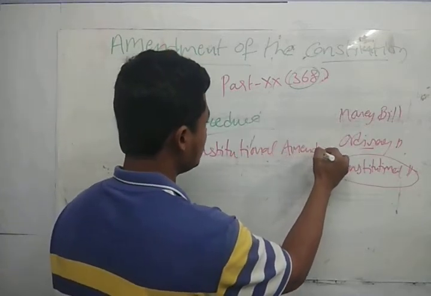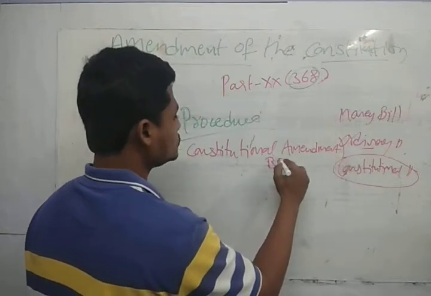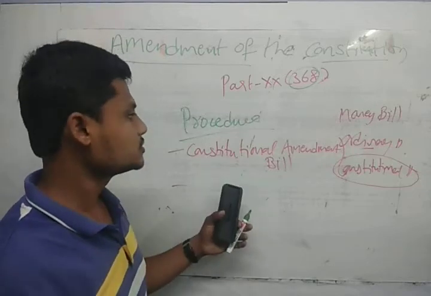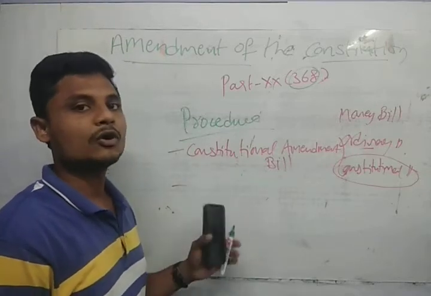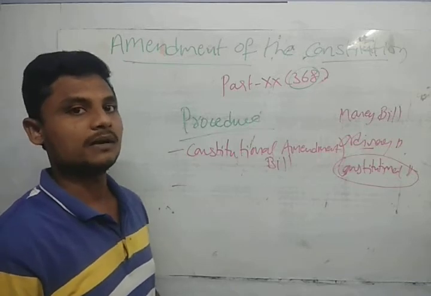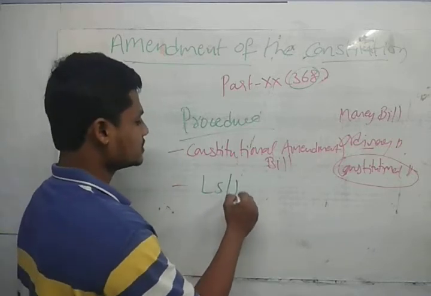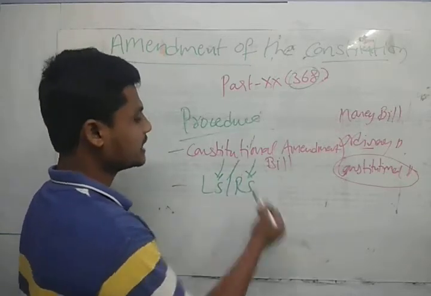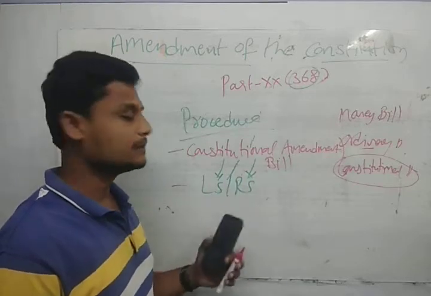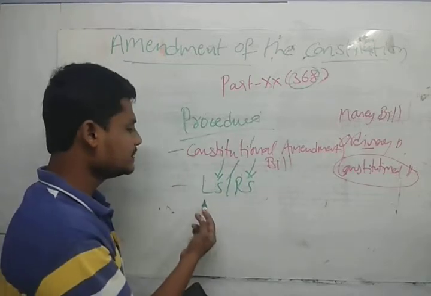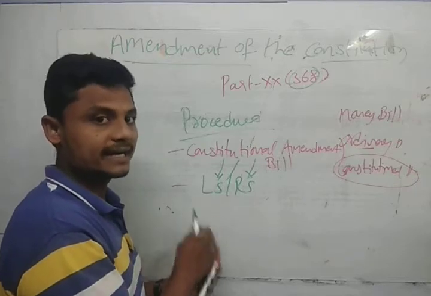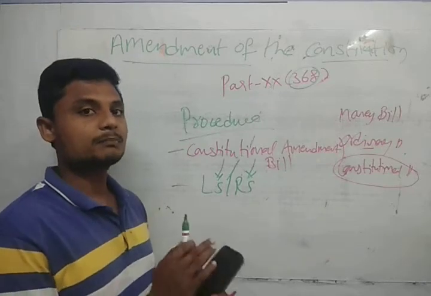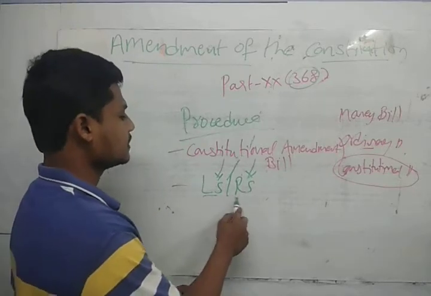Constitutional amendment bill. So the constitutional amendment bill will be framed. After framing it, it can be passed in any house of the parliament. We have two houses of the parliament, that is the Lok Sabha and the Rajya Sabha. So this bill can be passed in the Lok Sabha or in the Rajya Sabha. But after passing the bill in the Lok Sabha, again it should be passed in the Rajya Sabha. Means separate passing of the bill in the Lok Sabha and the Rajya Sabha.